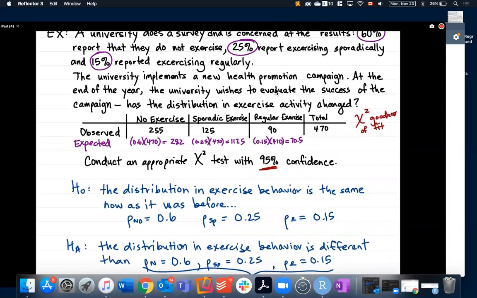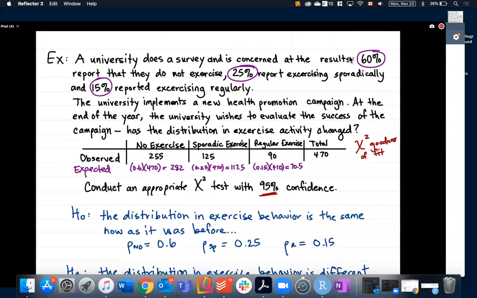Often in these tests, rather than giving you specific proportions or specific percentages, they'll just say that they're equally spread across the different values. So that's not the case here, but if it was, I would say, oh, there's 3 categories. If the null hypothesis was that it was equally spread, that would just mean I'd have a third in this group, a third in this group, and a third in this group.